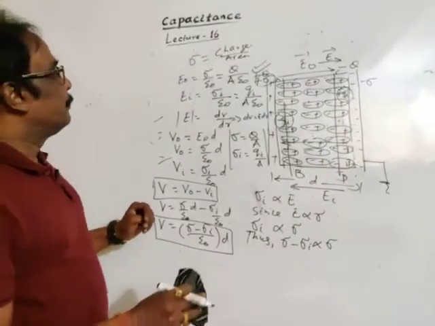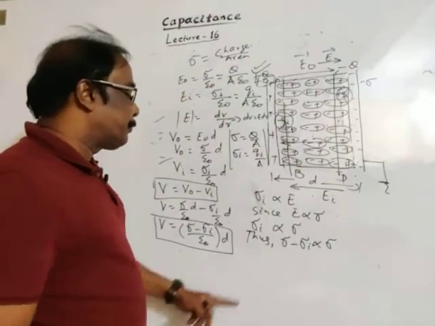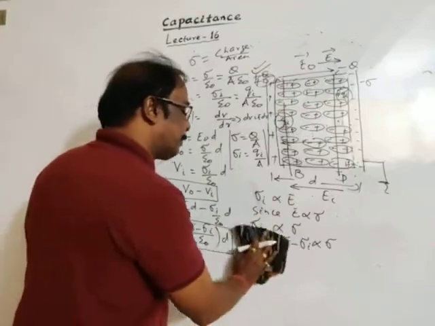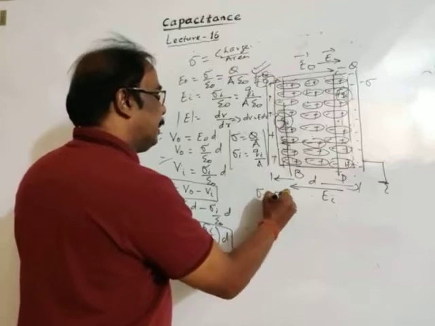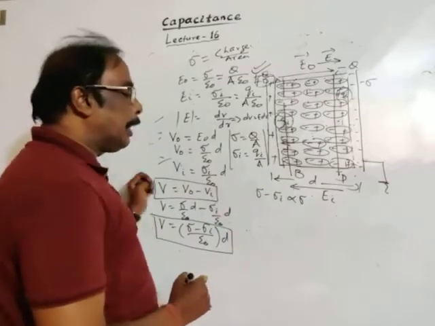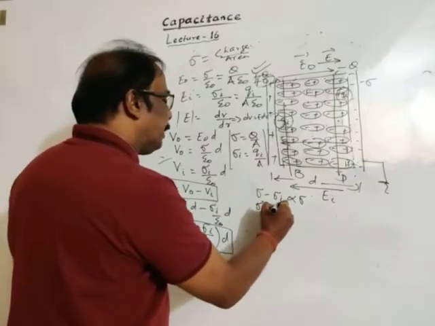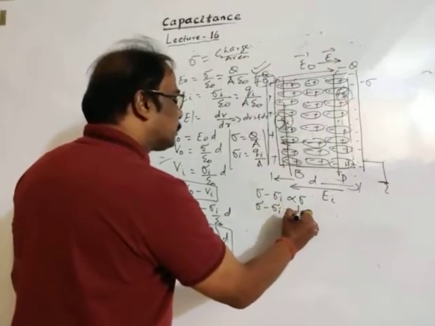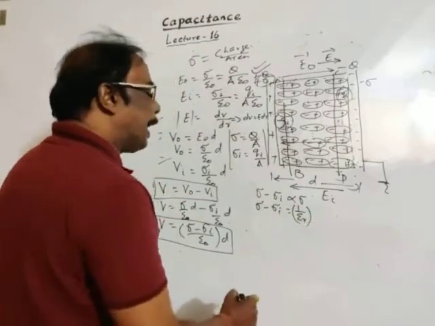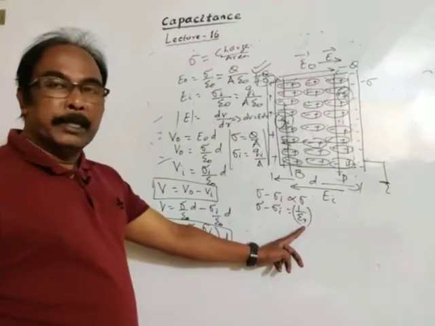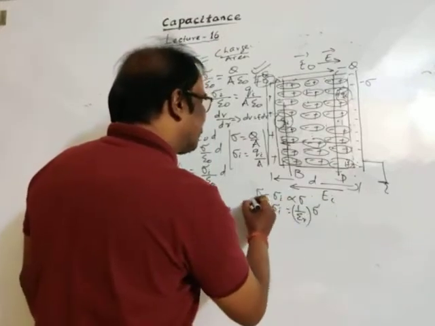These concepts are already discussed, so I am taking this to the top part. Sigma minus sigma I is proportional to the original charge density sigma. Thus we may write sigma minus sigma I is equal to a constant, and that constant is 1 divided by epsilon r, meaning relative permittivity or dielectric constant or specific inductive capacity, into sigma.